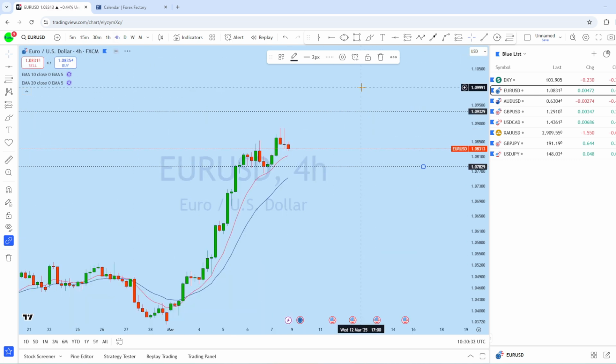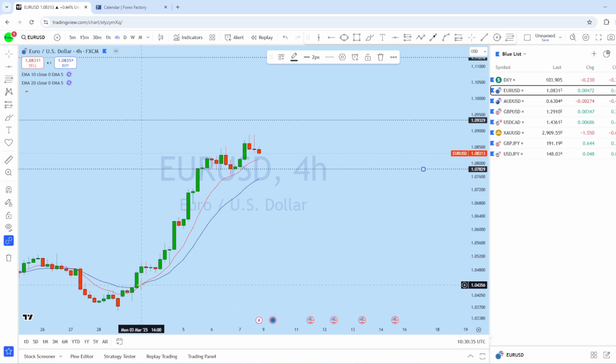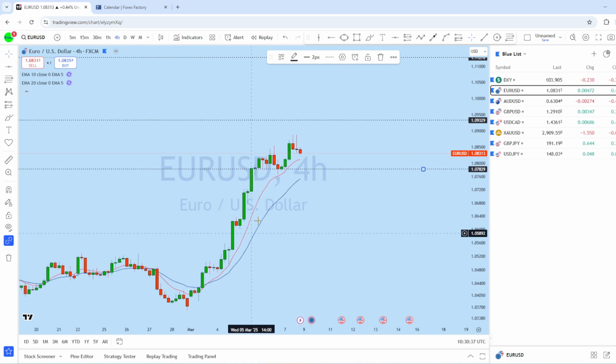So if we look at the intraday perspective, we can see that there was a 10 and 20 MA crossover, and this is a strongly bullish market creating a series of higher highs and higher lows, followed by a consolidation pattern here.